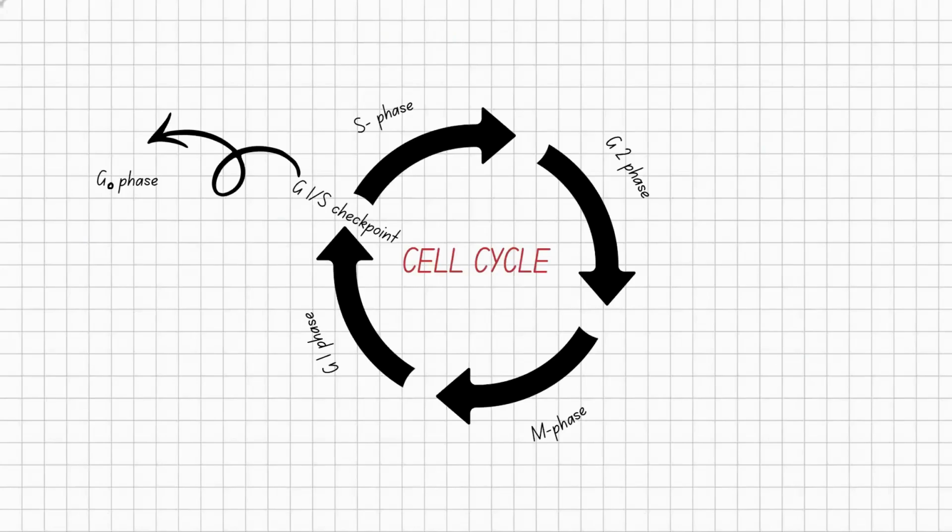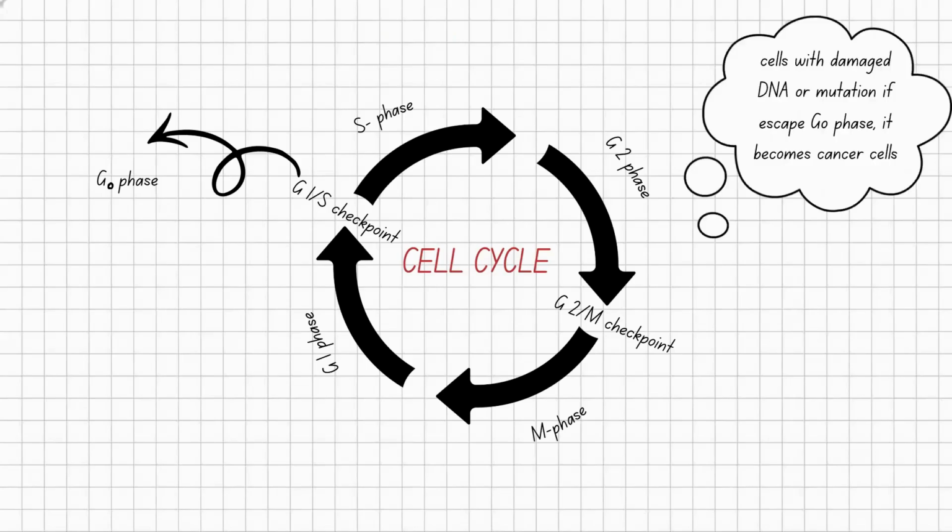In the cell cycle, there are checkpoints: the G1/S checkpoint and the G2/M checkpoint. These checkpoints regulate the replication and the process of protein formation, and check that every other thing is fine. If there is any problem, these checkpoints will eliminate the problem, or the cell will not enter into the mitosis phase. If there is a problem at the G1/S checkpoint and the cell does not undergo G0 phase, and it is a mutated cell or has DNA with a problem in it, then it becomes a cancer cell. So cells with damaged DNA or mutation, if they escape G0 phase, become cancer cells.